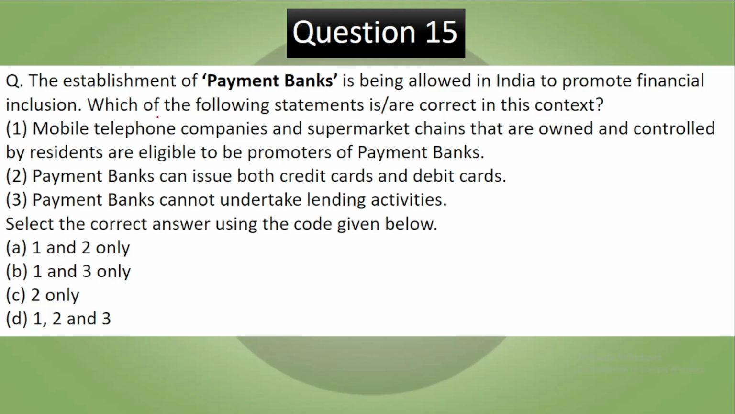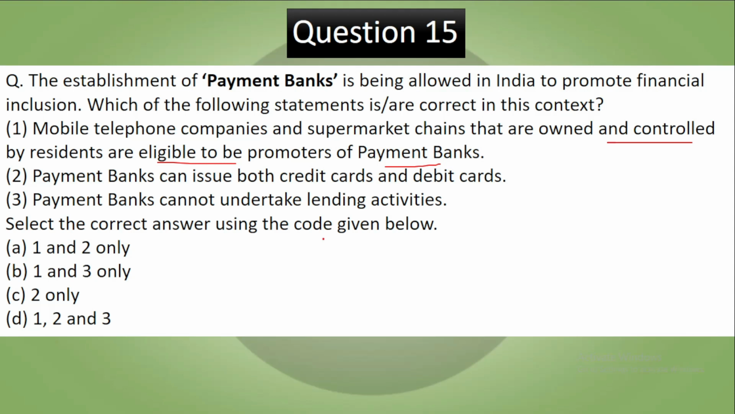Question 15. The establishment of payment banks is being allowed in India to promote financial inclusion. Which of the following statements are correct in this context? Mobile phone companies and supermarket chains that are owned and controlled by the residents are eligible to be promoters of the payment banks. Payment banks can issue both credit cards and debit cards. Payment banks cannot undertake lending activities. Select the correct answer using the codes given below.